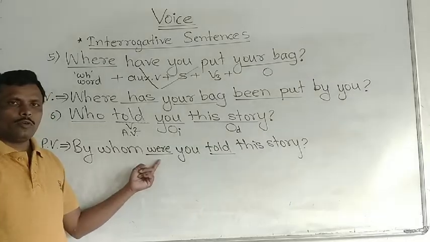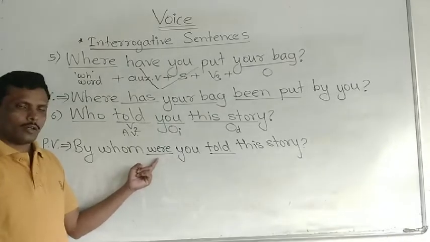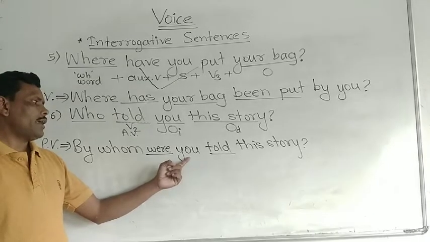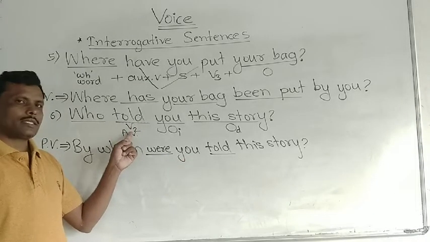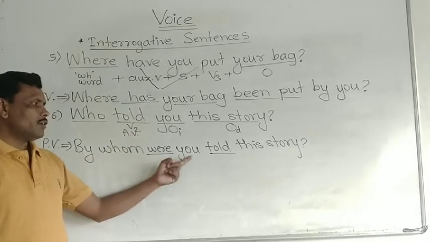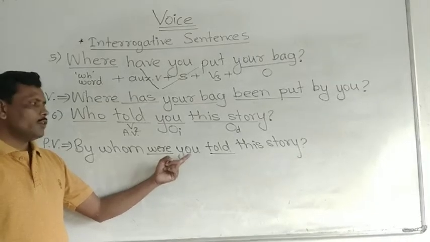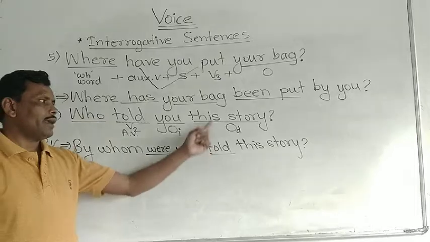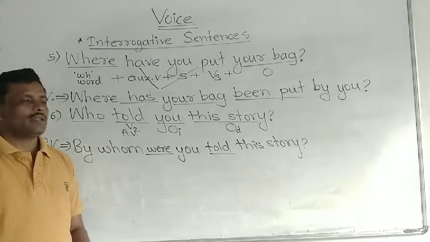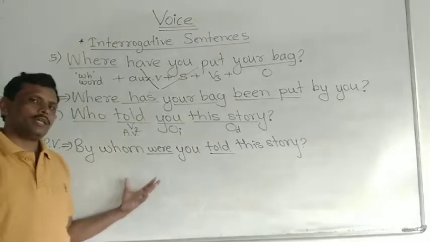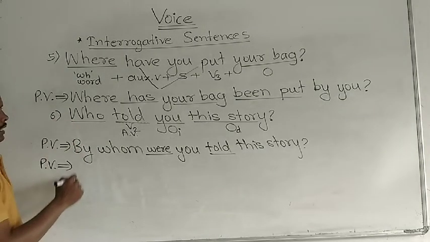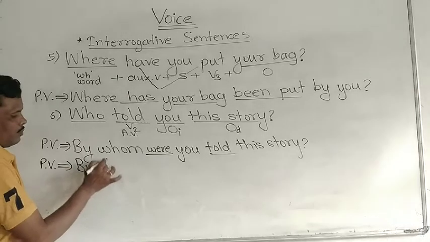Then we have to leave here a space for the auxiliary verb. Then this object is placed here as a subject, right? Then according to simple past, active form, what is the passive form? Was or were plus V3, right? According to you, there is were and then V3 and the remaining object, correct? But here there are two objects. Now we have to use the direct object as a subject of passive voice. That time what happens? See here, who changes into by whom.